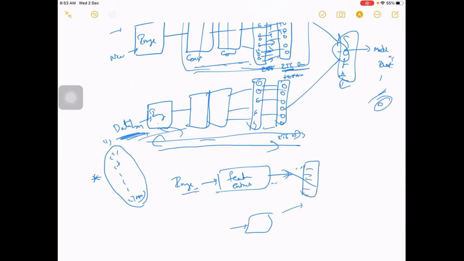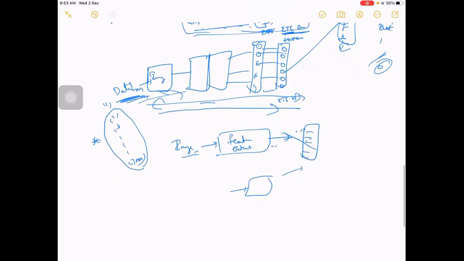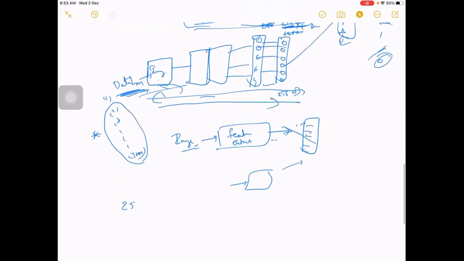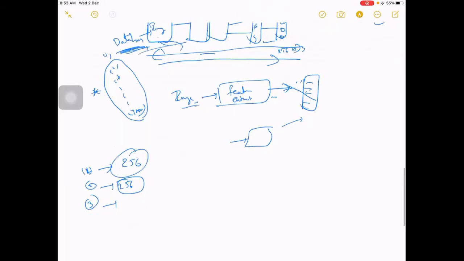This is just what 256 dimension means: you have only 256 values for each image. You can say 256 into one dimension. For each image you'll be storing these 256 values. For the second image, again a 256-dimension vector, for the third one again one more 256-dimension vector, like this for these 1,000 images, you'll be storing just this 256.